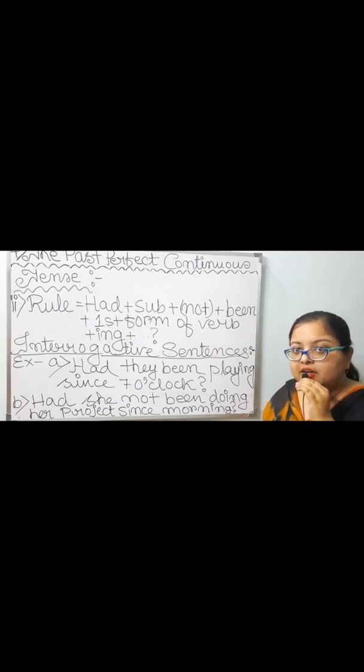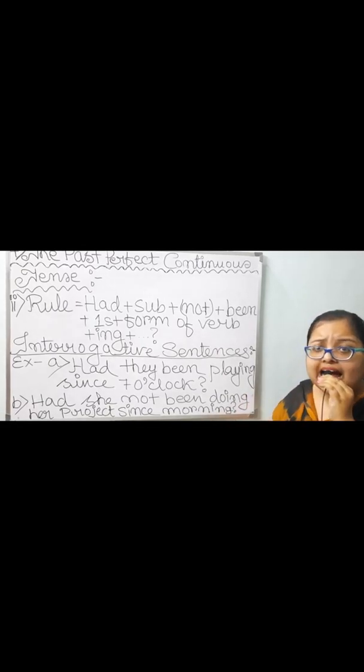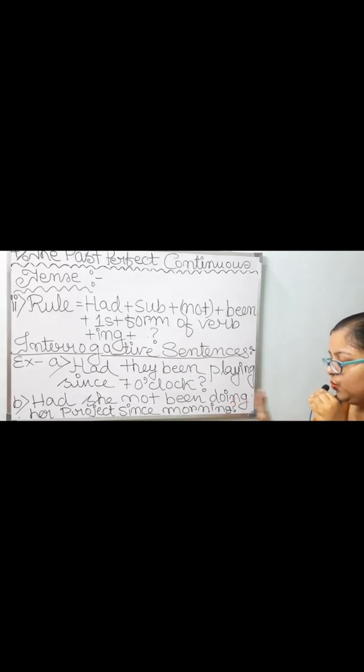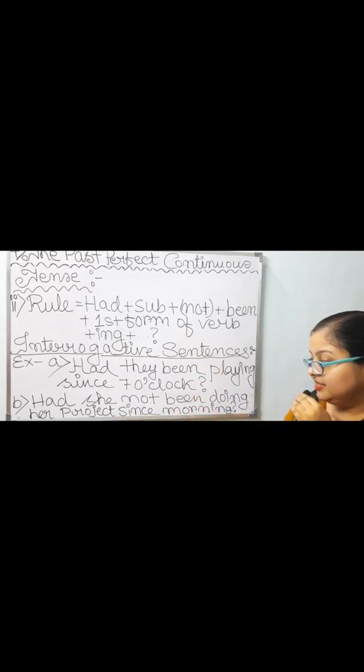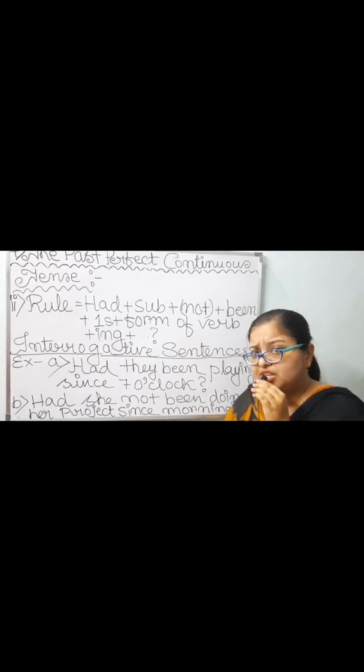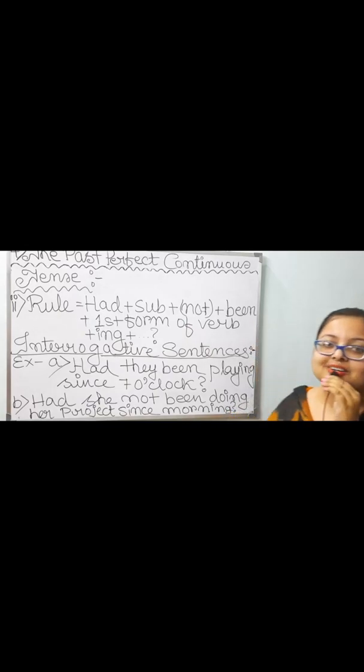Do, did, done. I don't have to take second and third forms. So just the first form, that is do, plus ing, doing. Then in place of other words, her project since morning, question mark. Had she not been doing her project since morning? Question mark.